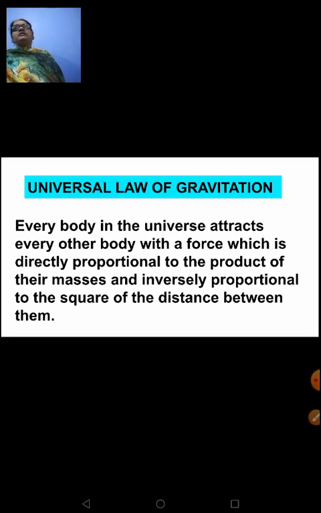As the mass increases, force applied will also increase, and it is inversely proportional to the square of the distance between them. That means distance and the force applied are inversely proportional to each other. Means what? Distance is less, force of attraction is more. That is the square of the distance. Inversely proportional to the square of the distance between them.